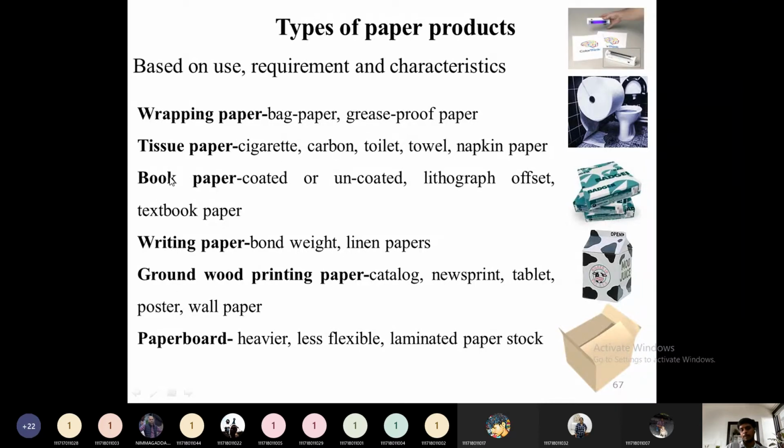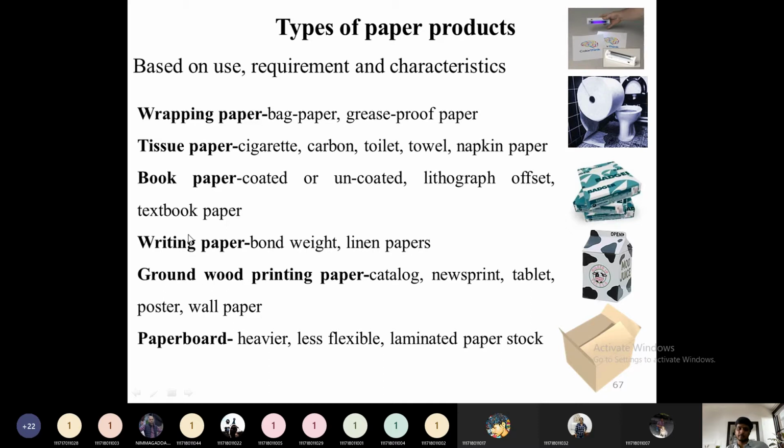The next one is book paper. The A4 sheets inside are called book paper. If you want acid resistance, we will add some antioxidant coating outside. So coated or uncoated papers come in this category, and lithograph offsets. Some lithograph offsets use certain types of paper so that the finish will be very good. Lithograph offsets and textbook papers everything comes under the single product category called book paper.